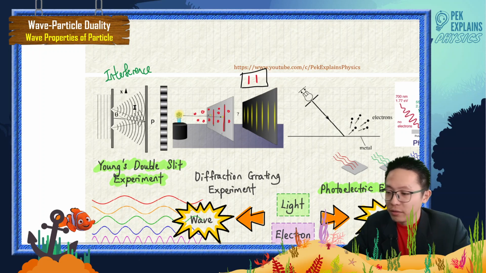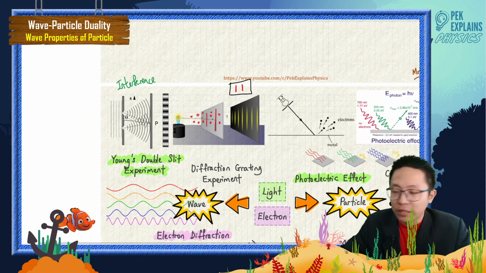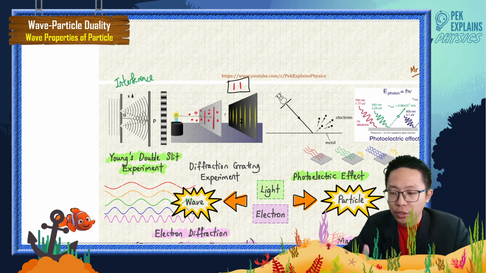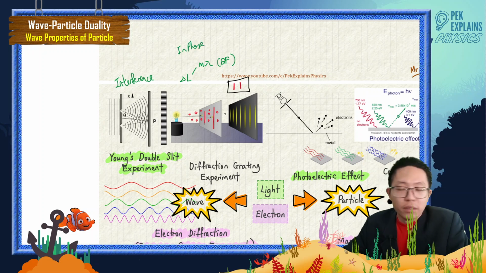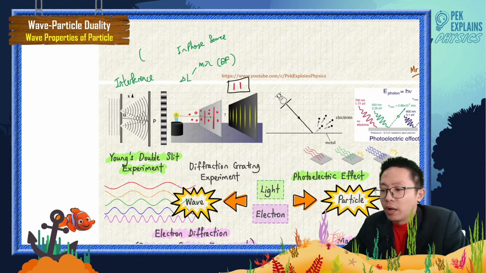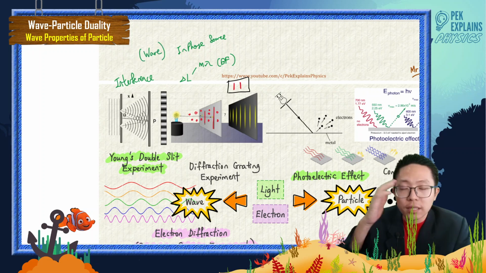Because if we think that light is a wave, then we can explain this phenomenon of bright fringes and dark fringes. You learned about the path difference, delta L. If delta L equals m lambda, and it is an in-phase source, then it produces a bright fringe. We are talking about wavelength, so we consider light as a wave.